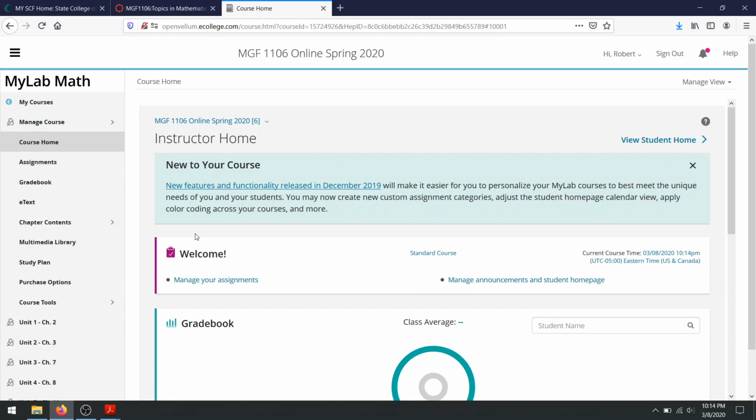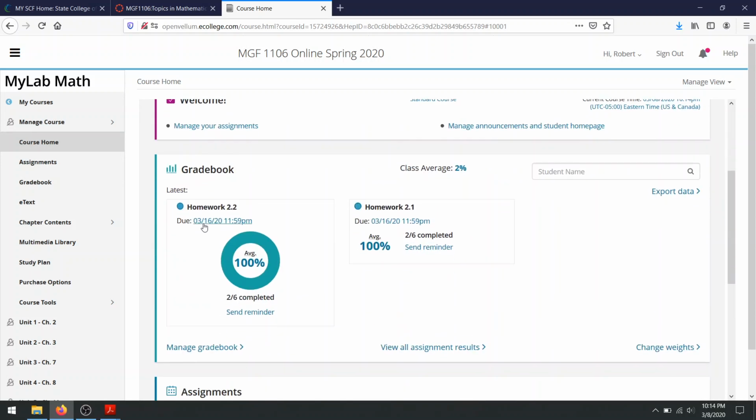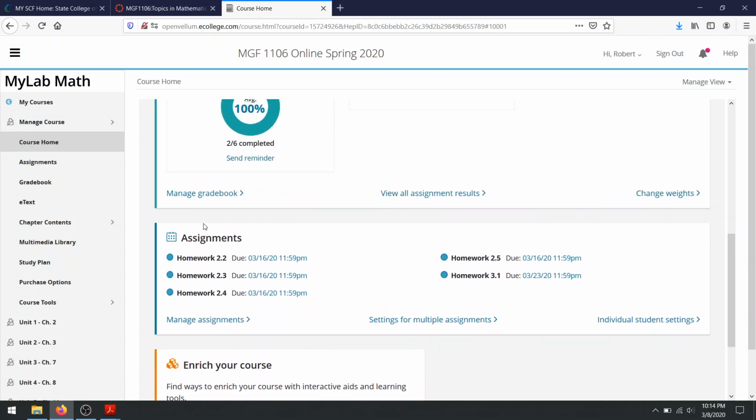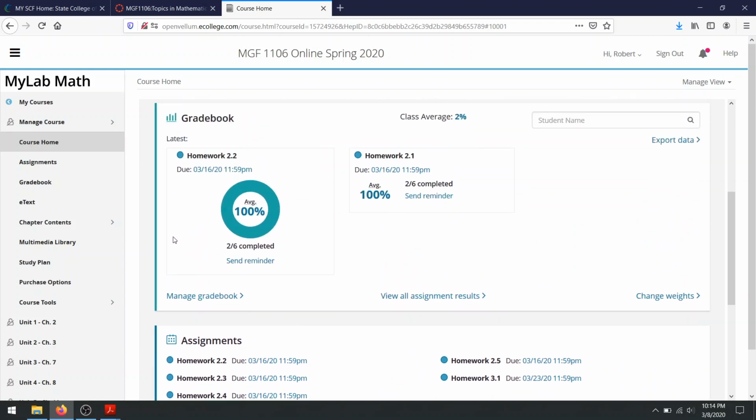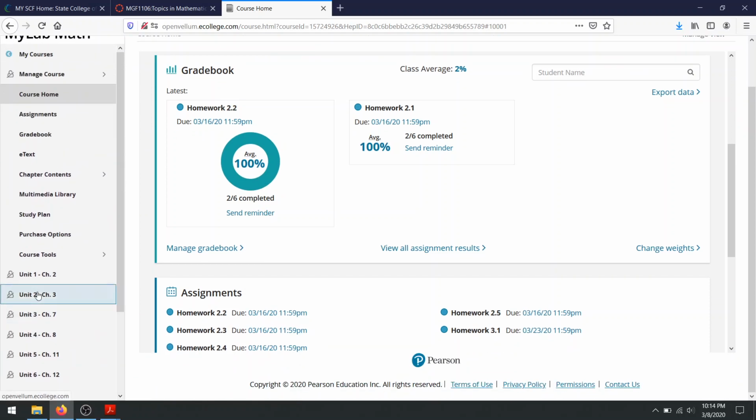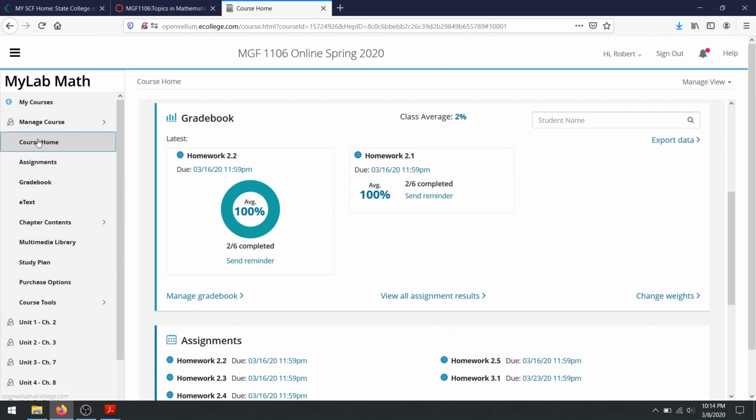So real quick, I just want to walk through. The first home page shows you the grades and all the things that need to be done, or basically the status of the things you've done. For me, it's the status of everyone who's in here. But on the left-hand column, there's lots of stuff. Basically, the only thing you really need is assignments. Everything under the assignments tab is how you're going to be doing the work.